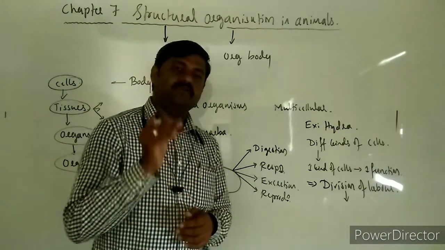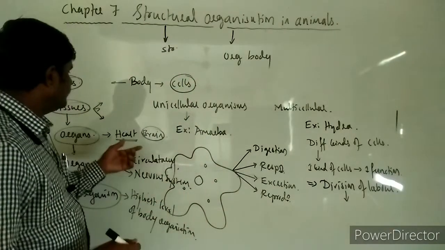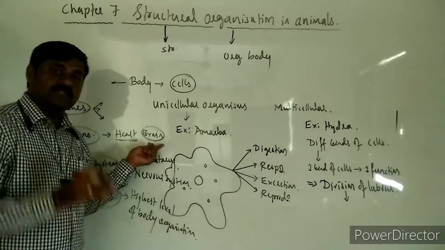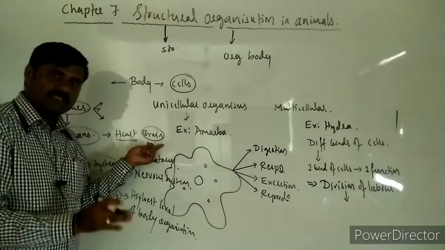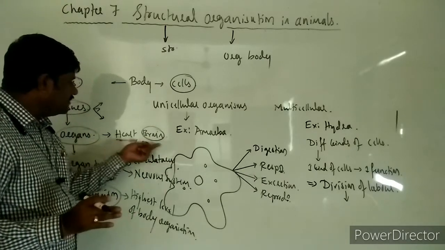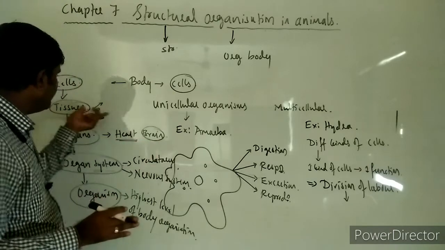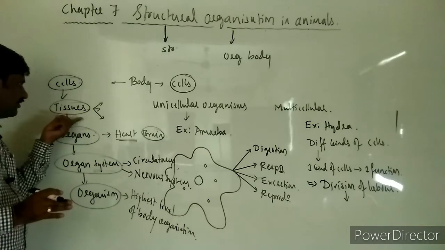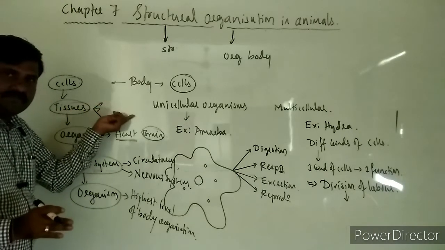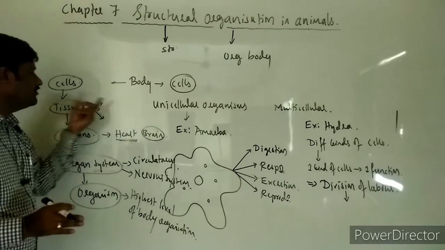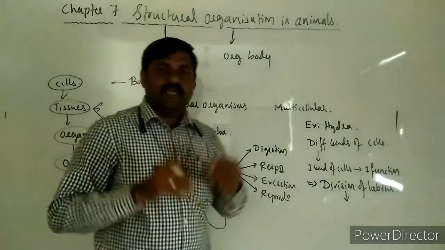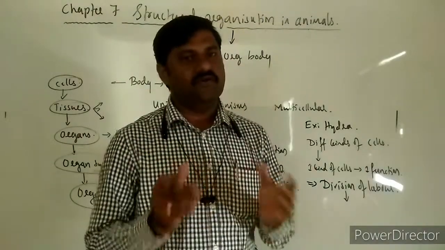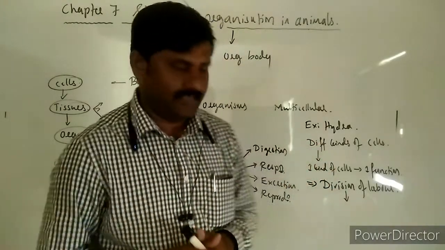And if we want to know how these organs are performing their particular function, we must know what these organs are made up of. They are made up of what? Different kinds of tissues. So how the tissues are there, what their functions are, all those things we'll have to study initially in this chapter. And afterwards, we'll go through the next things.